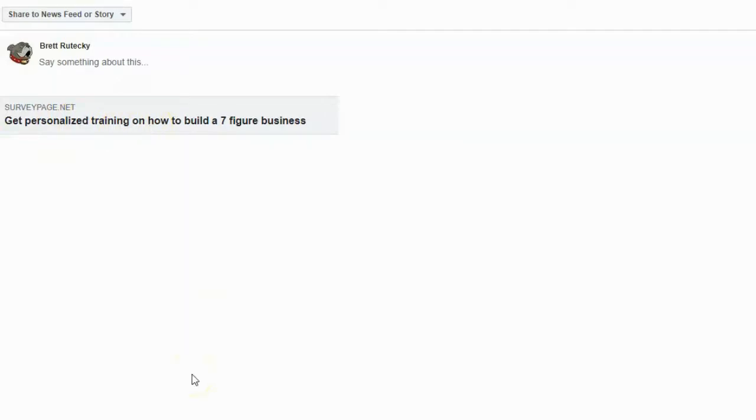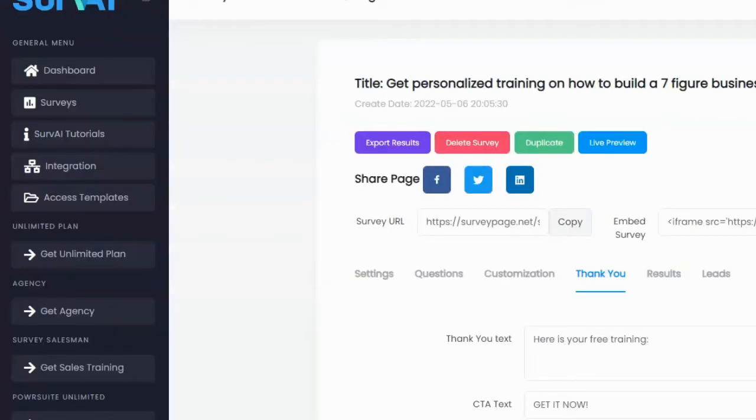So if I decide to approve this software, and I haven't decided yet, if I decide to endorse it and give bonuses away for people picking it up through me, I'm going to include a software that will fix this. It will allow people to share their surveys on social media with a big graphic and not just a crappy little box with the title of your survey on it. All right, so I'm going to go ahead and use that software.